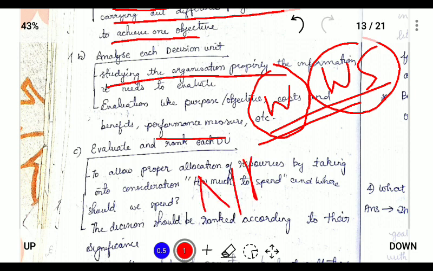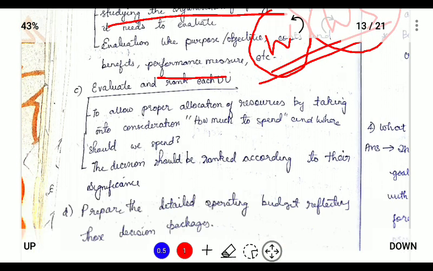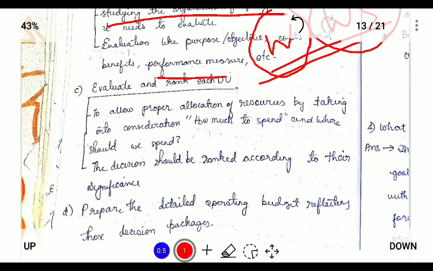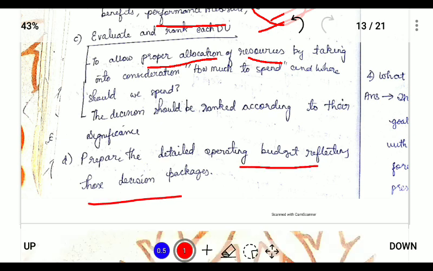NRLM, that is National Rural Employment Scheme, also comes under the MNREGA. So we will identify which is more important, which needs more attention. That is evaluating and ranking each decision unit to allow proper allocation of resources to manage wastages, and prepare the detailed operating budget reflecting those decision packages.